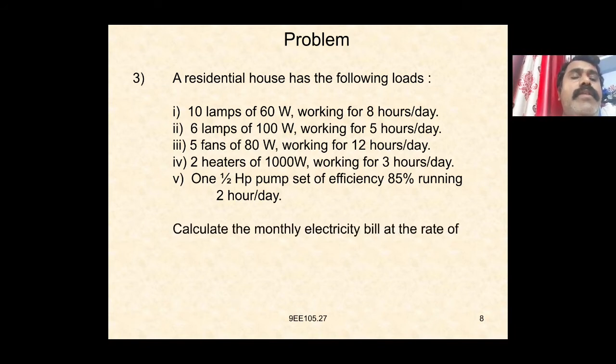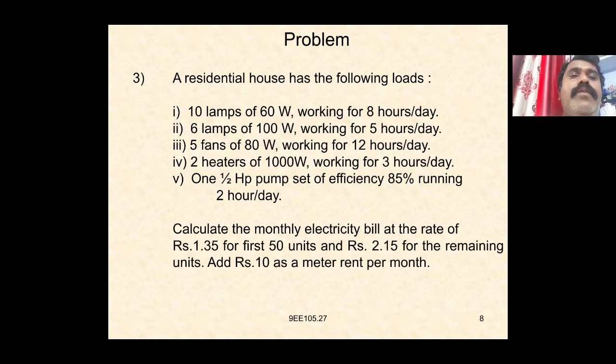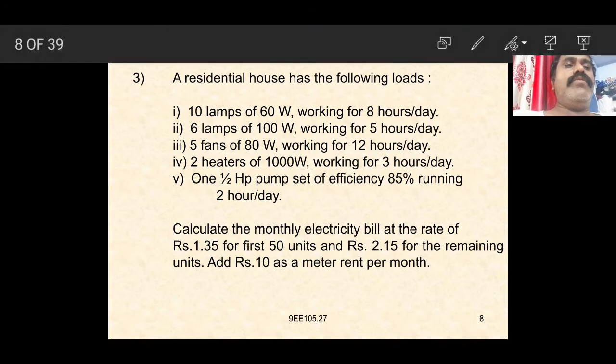Calculate the monthly electricity bill at the rate of rupees 1.35 for the first 50 units and rupees 2.5 for the remaining units. Add rupees 10 as per the meter rent. So we have to calculate all the loads, that is the 10 lamps.